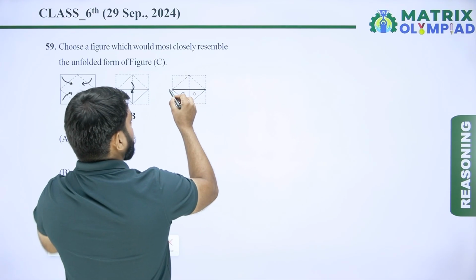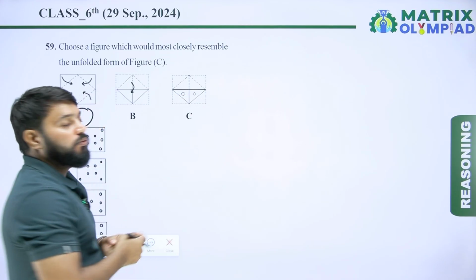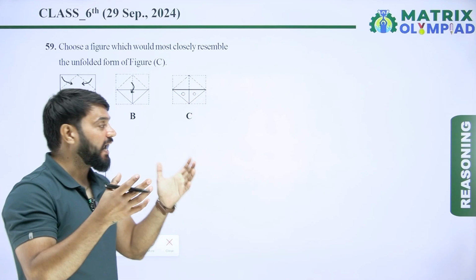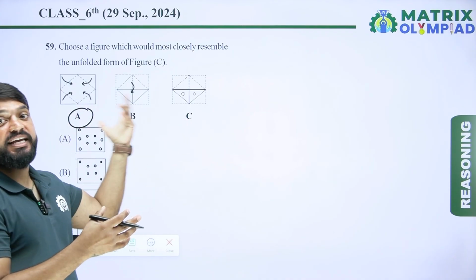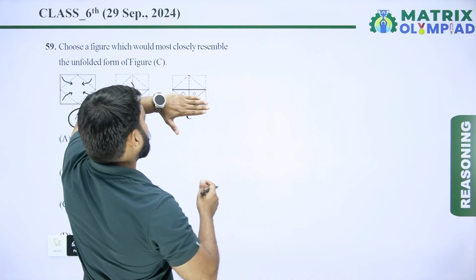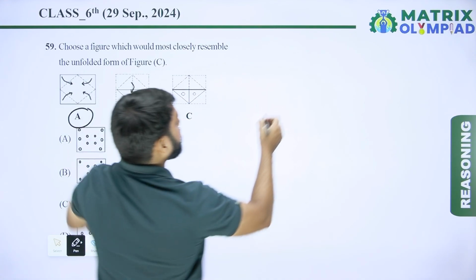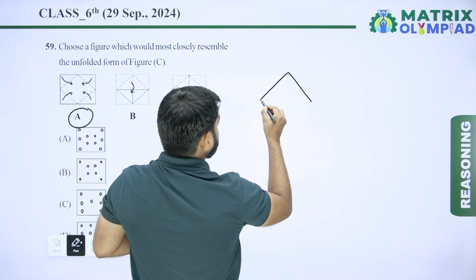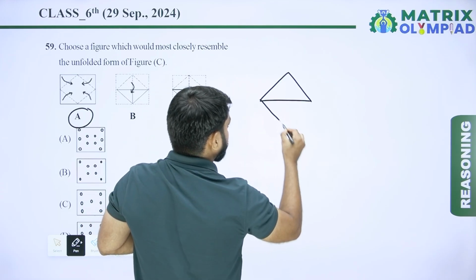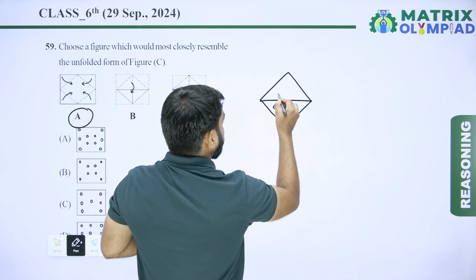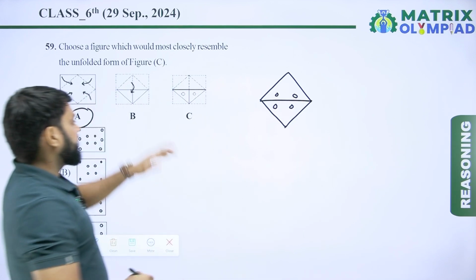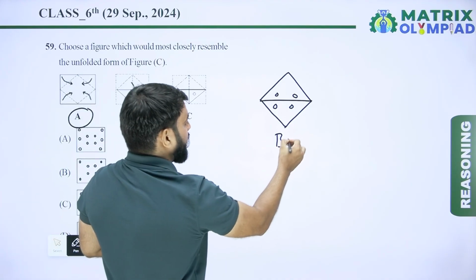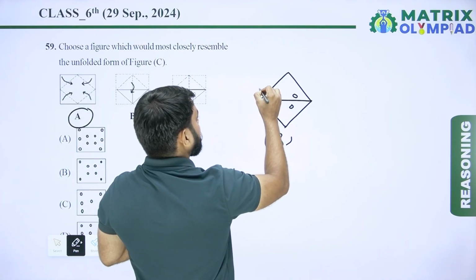So first unfold the C. So unfold the paper in the same sequence when it was folded and find the mirror image in each case. So first unfold the C, then we got figure B. This is the figure B. Now unfold the figure B.